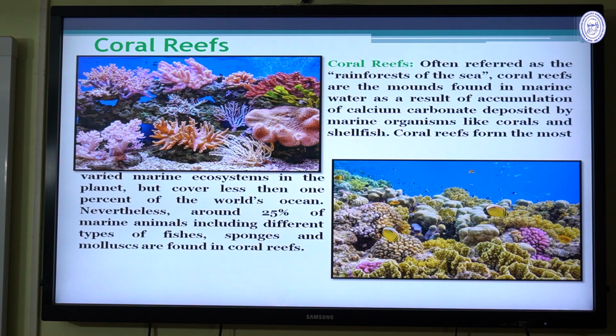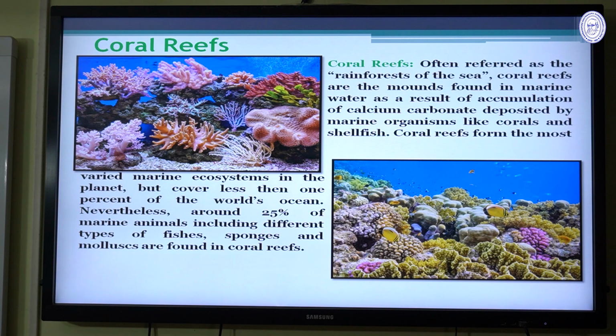Then there is the coral reef. This is a beautiful part of the salty ecosystems, and it's not found in all the saline ecosystems around the world. The coral reef is often referred to as the rainforest of the seas. The coral reefs are mounds found in marine water as a result of the accumulation of calcium carbonate deposited by marine organisms like the corals and the shellfish.